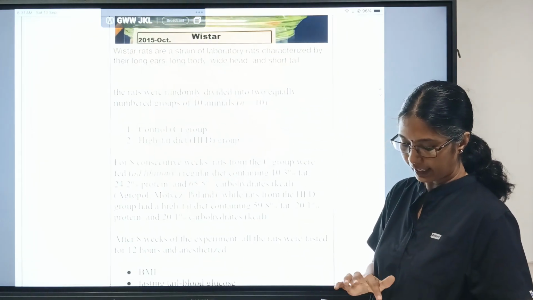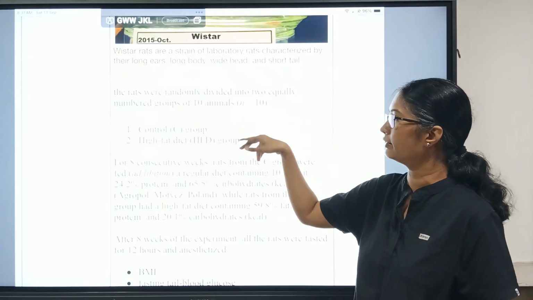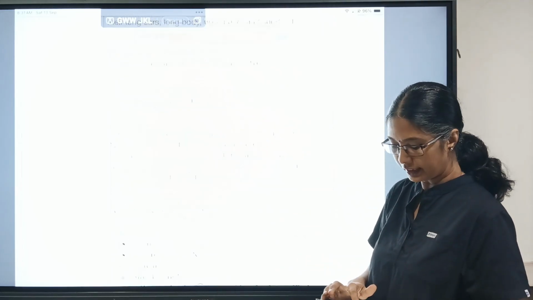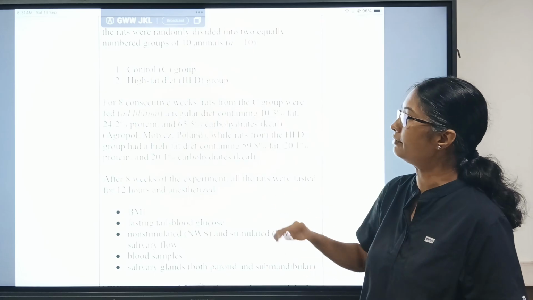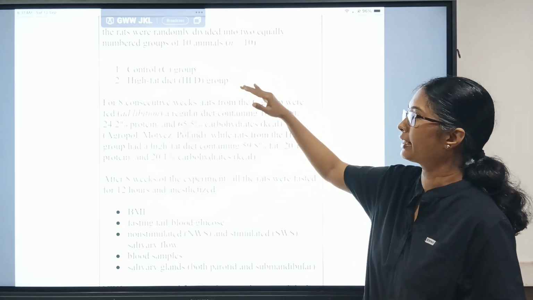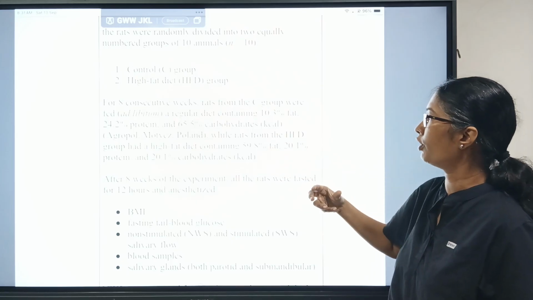The rats were randomly divided into two equally numbered groups, 10 in each group: the control group and the high fat diet group. So how did they plan the study? For 8 consecutive weeks, the control group was fed with a normal diet, whereas the high fat group was fed with a diet with a high amount of fat.